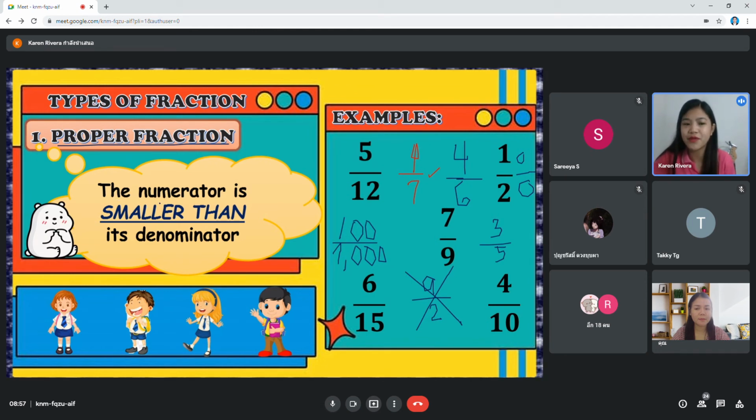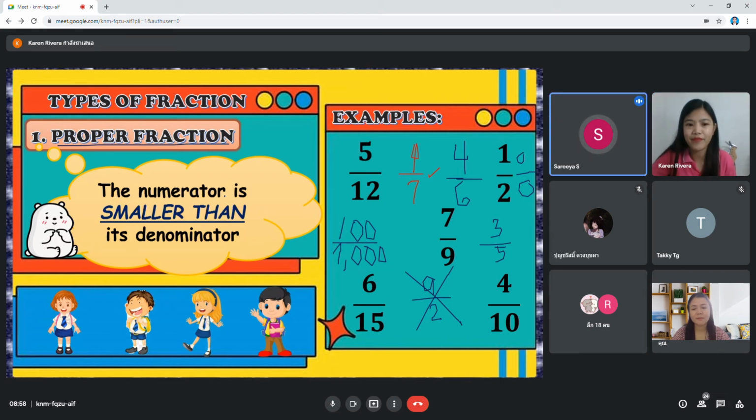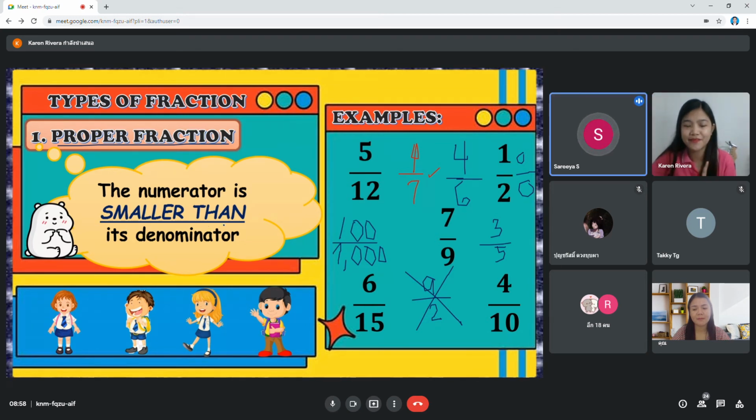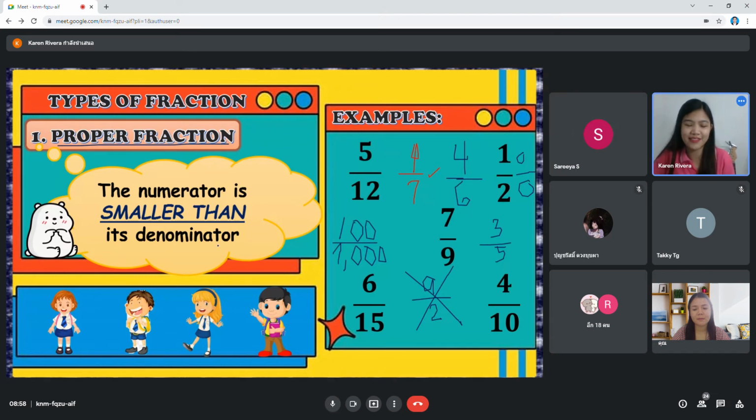What is proper fraction again? The numerator. What is proper fraction? Can you read it? The numerator is smaller than its denominator. Okay, listen to Teacher Bo. Teacher Bo will tell you what is proper fraction, okay?